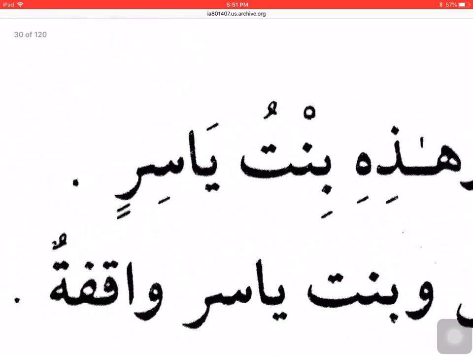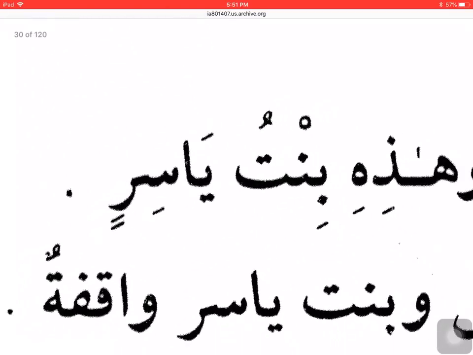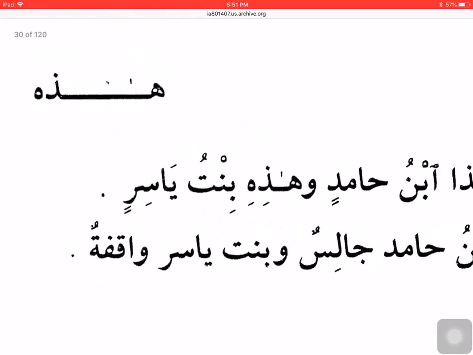Similarly, I can say the same things about bintu Yasirin. It is idafa construction. Mudaf is bint, Yasir is mudaf ilay. Bint does not have al or tanween. Yasir is in jar state. I see the kasra there.